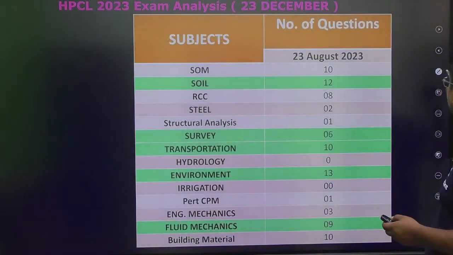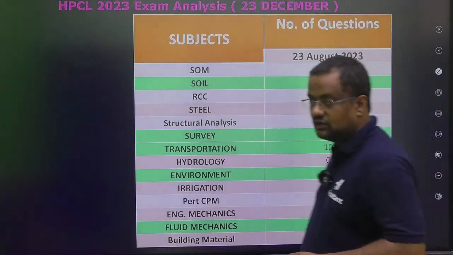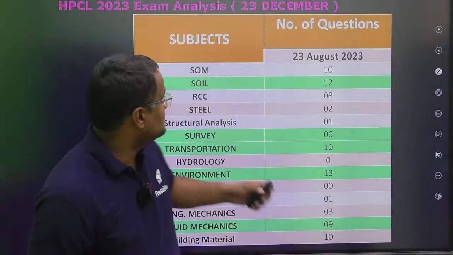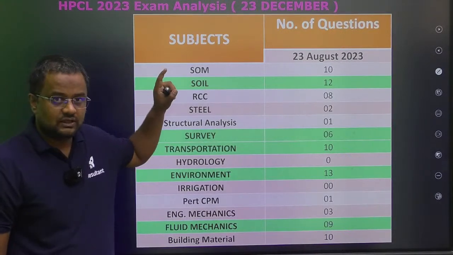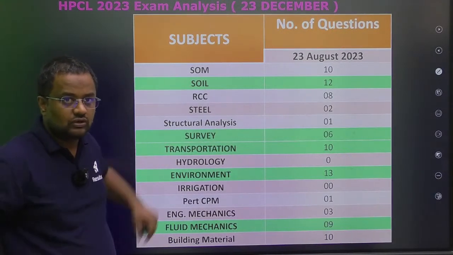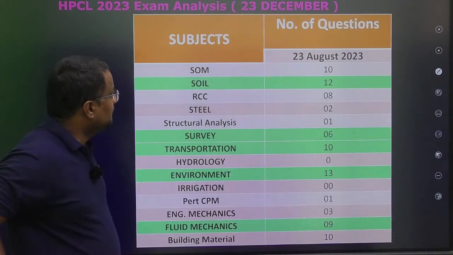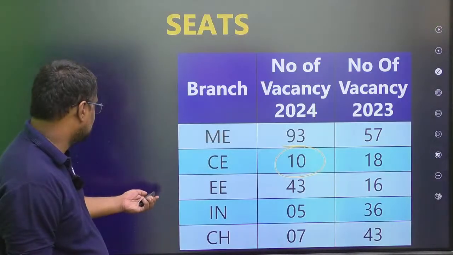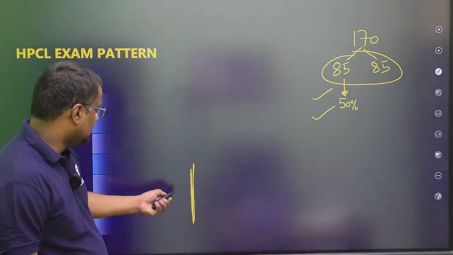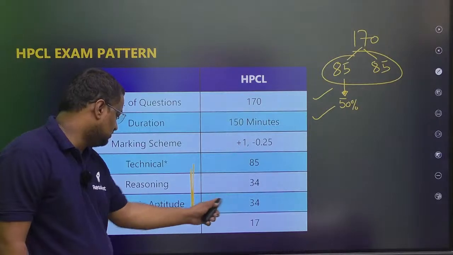Now guys, if I talk about the weightage analysis of the last 3 years, this was the paper which was conducted on 23rd of December last time. For the weightage analysis of the 85 questions, they have already given the reasoning, aptitude and English distribution.